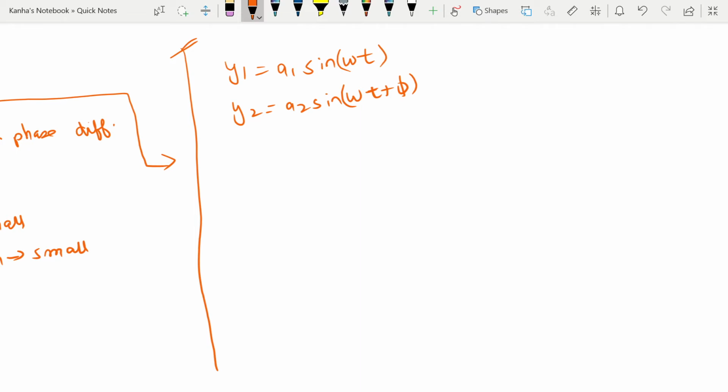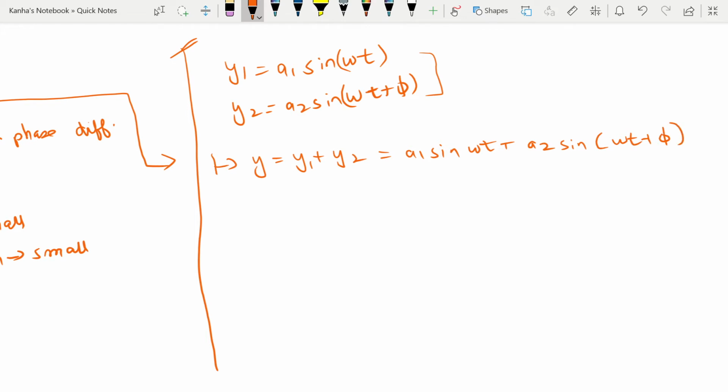You take these two as the two disturbances that you have, and then you have the principle of superposition. So you just write the net displacement as y equals y1 plus y2, which is nothing but a1 sin omega t plus a2 sin(omega t plus phi).